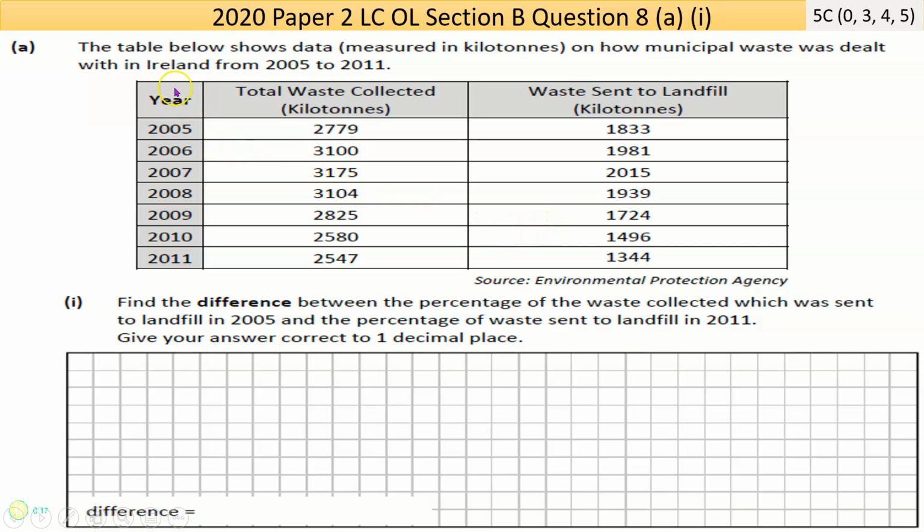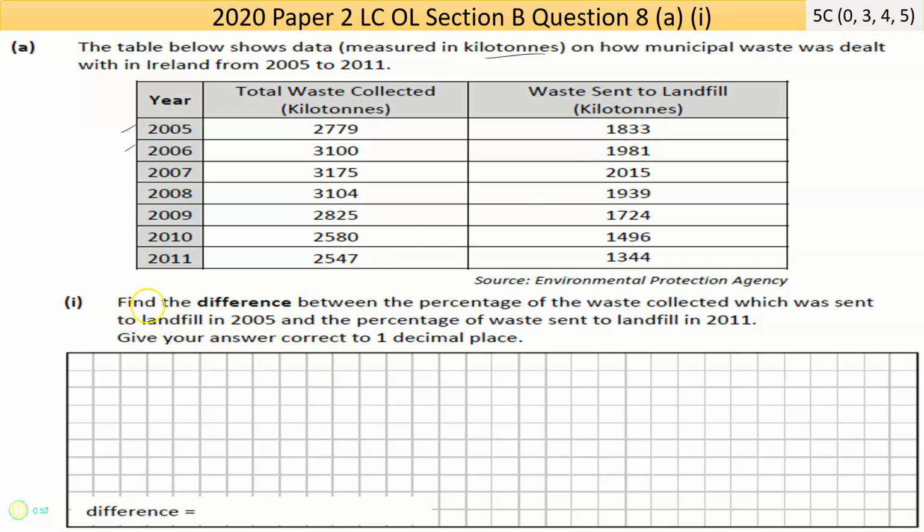So we'll get stuck in. Okay, so this is part A. It looks like a statistics question. It says the table below shows data measured in kilotons on how municipal waste, that just means trash, garbage, was dealt with in Ireland from 2005 to 2011. So it's got all the different years up. It's got the total waste collected, which should be bigger than the waste sent to landfill. So not all the waste is landfilled. The difference must be recycled.